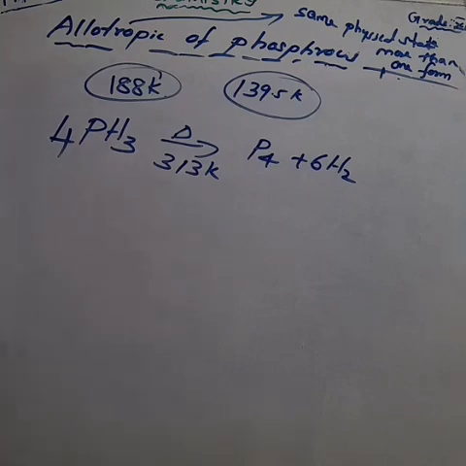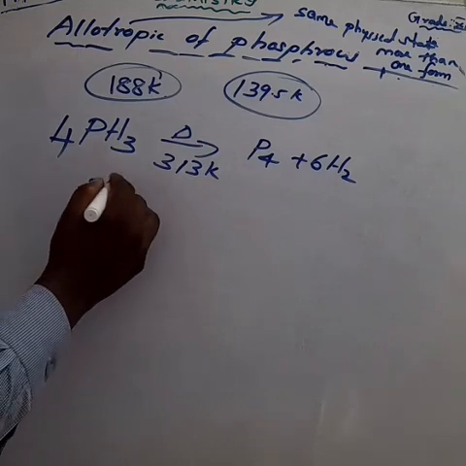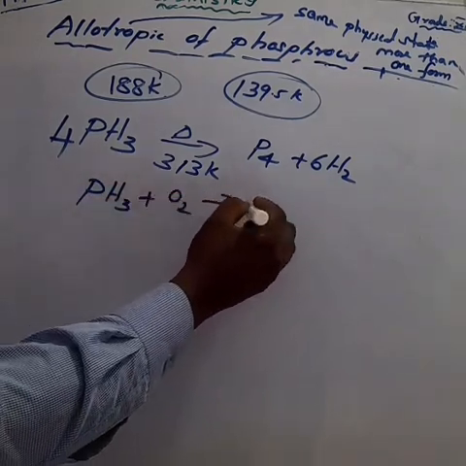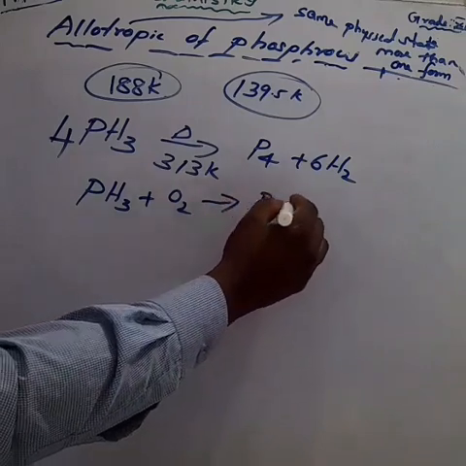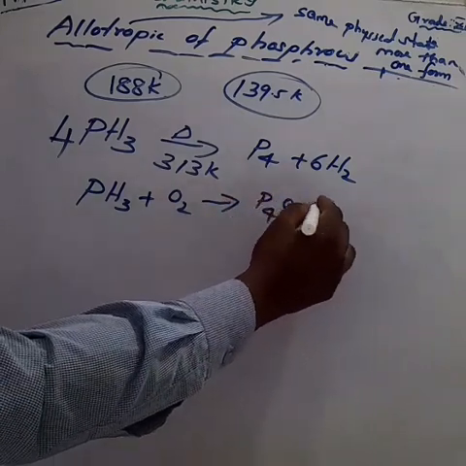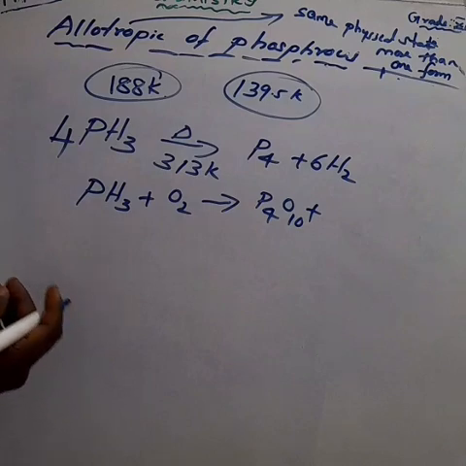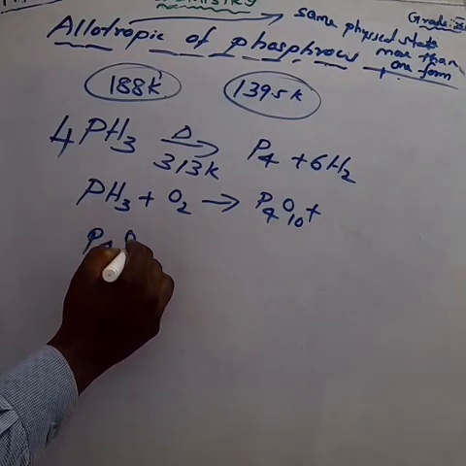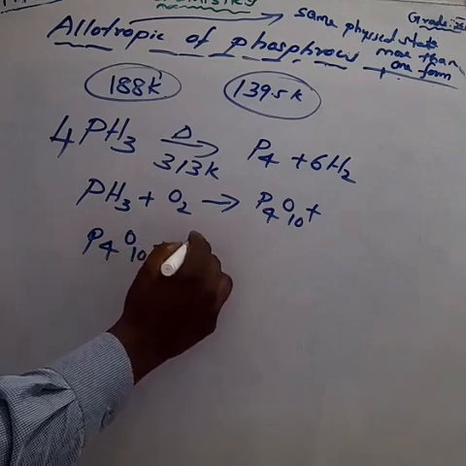Next about the combustion. Combustion means burning with oxygen, heating with oxygen. That is what we are calling combustion. Am I right? Phosphine is heated with oxygen. We get phosphorus pentoxide, and it on heating with water molecules gives metaphosphoric acid.